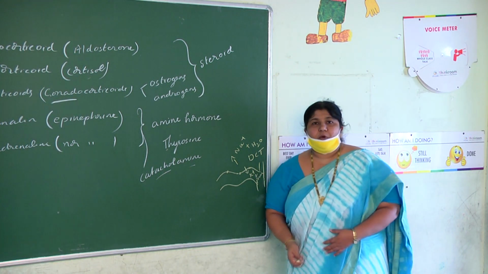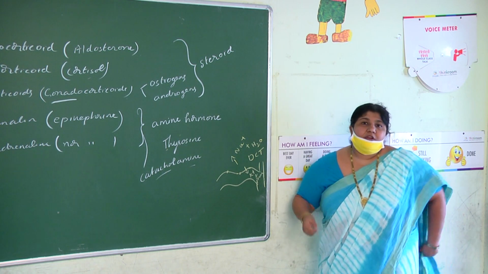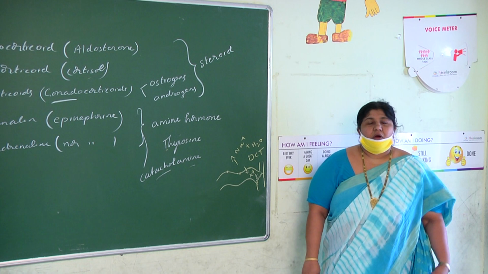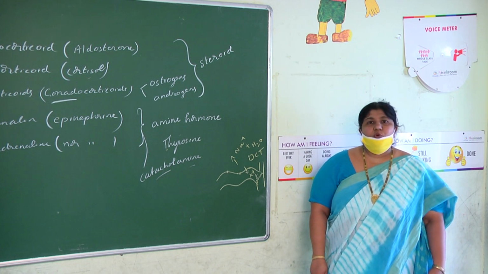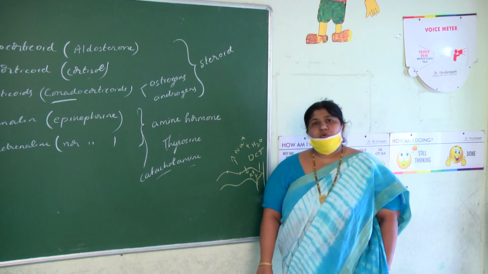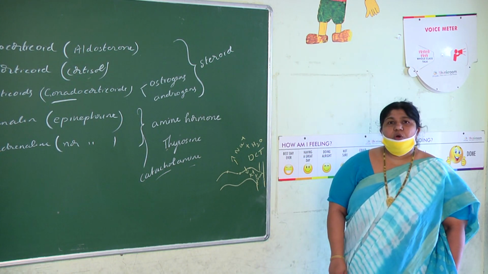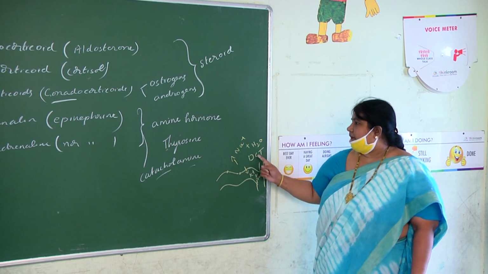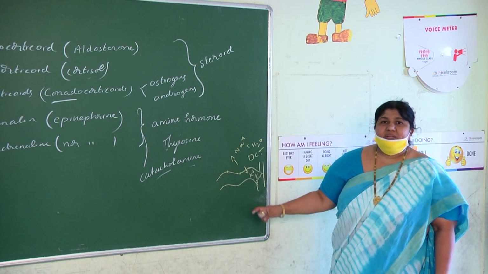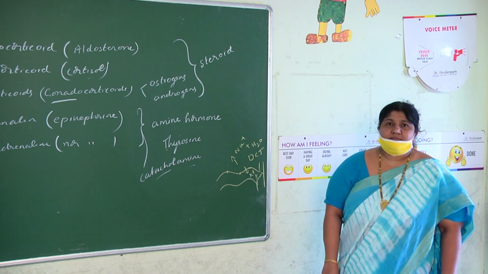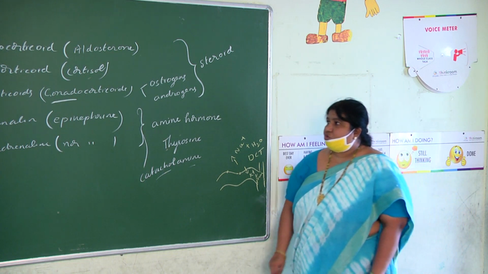This is the most important point, hence only we call it a mineralocorticoid. That's all about aldosterone. Aldosterone is a steroid hormone secreted by zona glomerulosa. It acts on the DCT, and it helps in reabsorption of sodium as well as water. It also helps in the elimination of potassium and phosphates. That is about aldosterone.